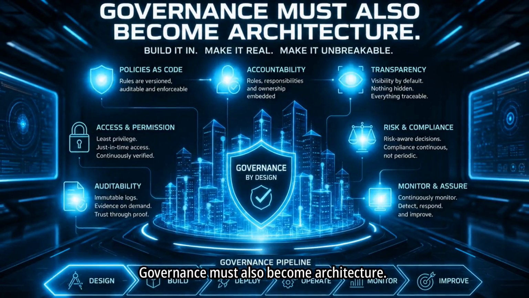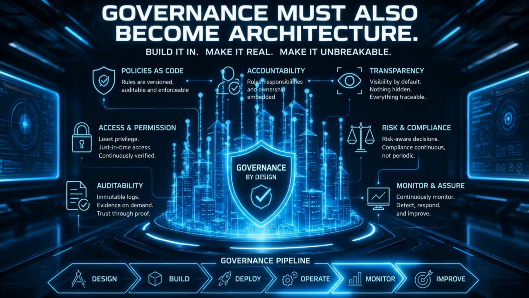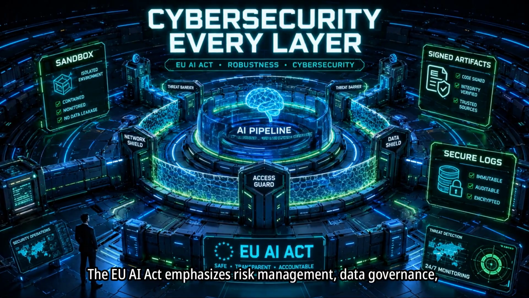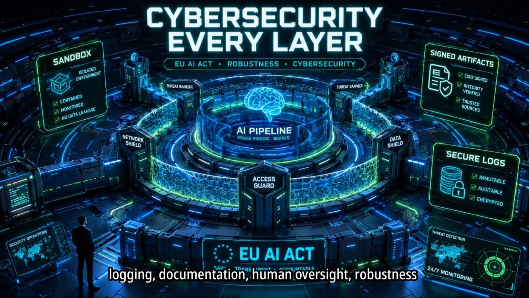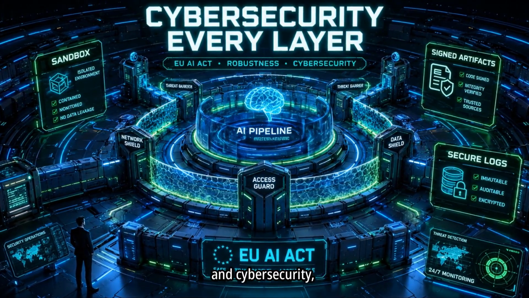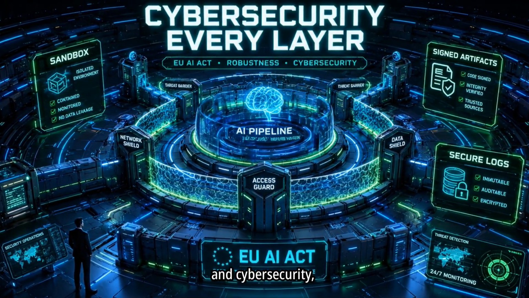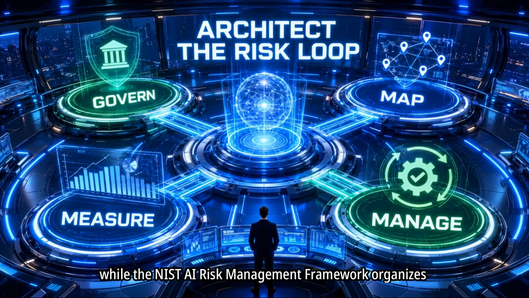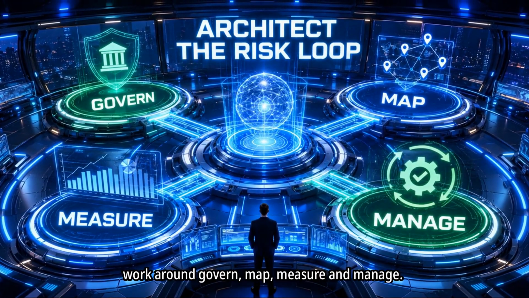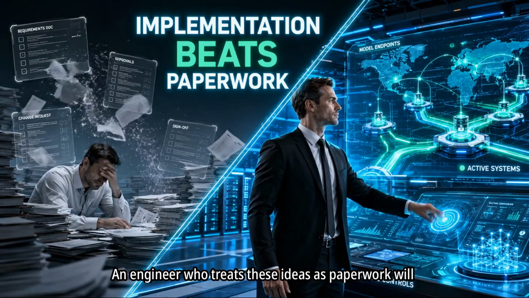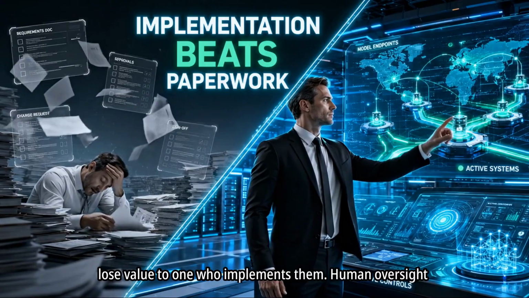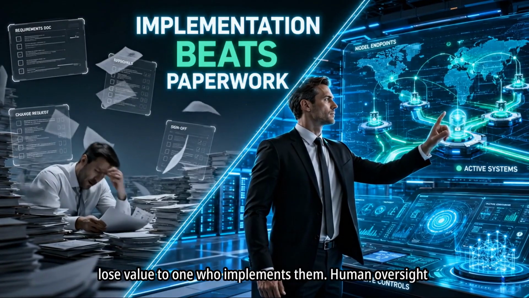Governance must also become architecture. The EU AI Act emphasizes risk management, data governance, logging, documentation, human oversight, robustness, and cybersecurity, while the NIST AI Risk Management Framework organizes work around govern, map, measure, and manage. An engineer who treats these ideas as paperwork will lose value to one who implements them.